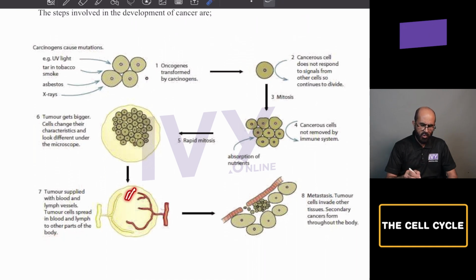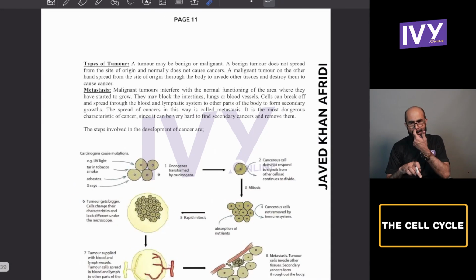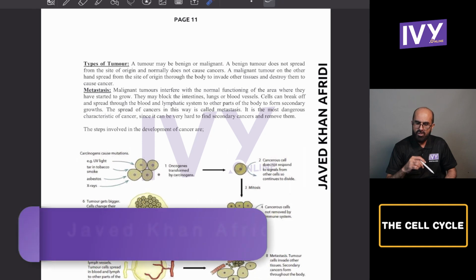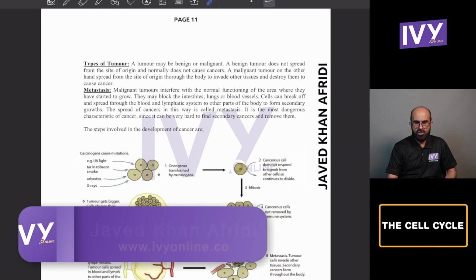Some of the cells break out from here and enter the blood or the lymph. They can reach from one part of the body to the other. You can see some of the cells have broken off and are released in the blood, and through the blood they are transported to other parts of the body. So in metastasis, tumor cells invade other tissues, and secondary cancers form throughout the body. In this way, cancer spreads through the body. So we say that cancer is one of the results of uncontrolled cell division. Hopefully you got the idea, and we will discuss the next chapter in the next video.